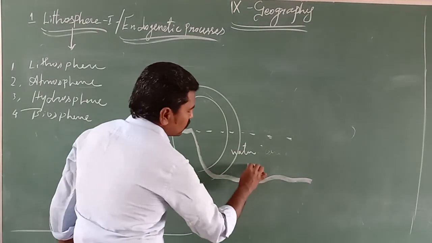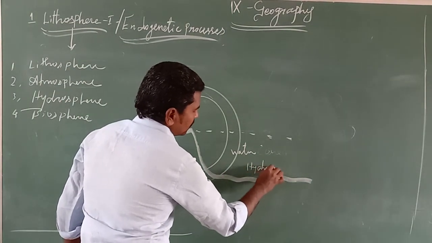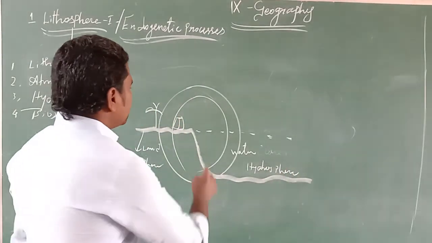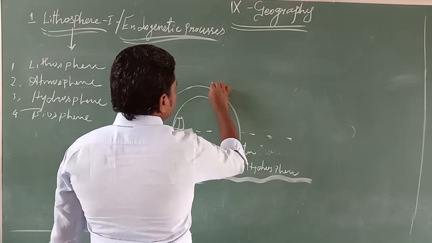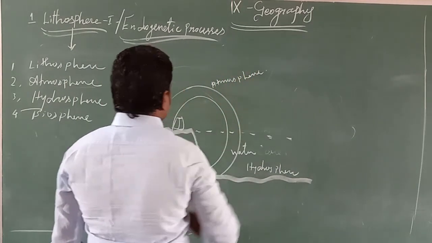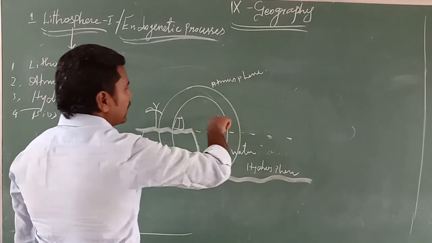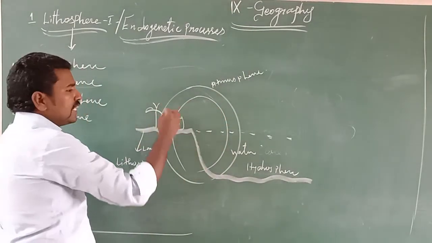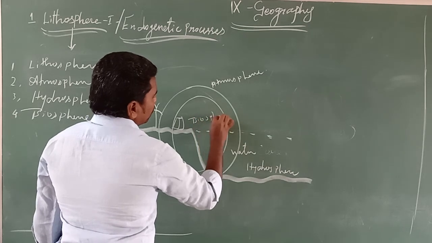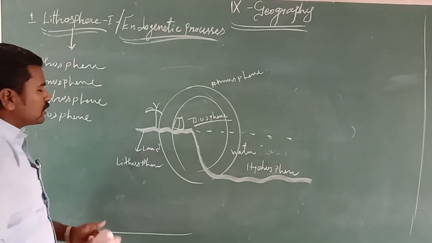Water is called a hydrosphere, because hydro means water. And third, atmosphere. And finally, the components of these three layers together are called the biosphere. Now I am going to explain one by one.